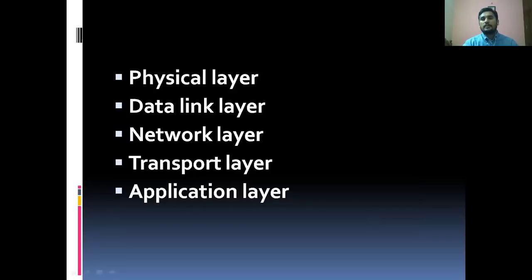What are the different layers we are using for transmitting these signals from one location to another location, or from one device to another device? I think you all know some of these layers. These are not all new layers; you studied them in the network OSI reference model. These are the layers: physical layer, data link layer, network layer, transport layer, and application layer. We use these layers in the mobile communication system to transmit data.